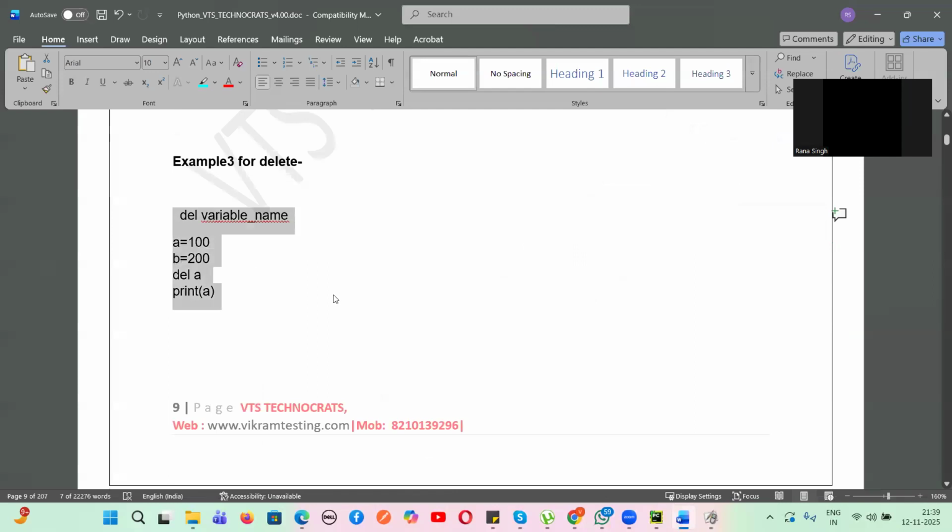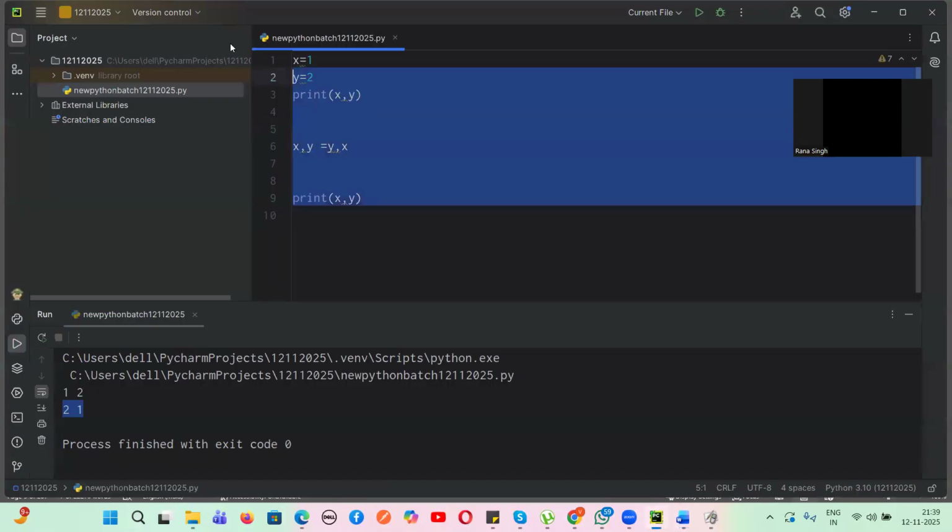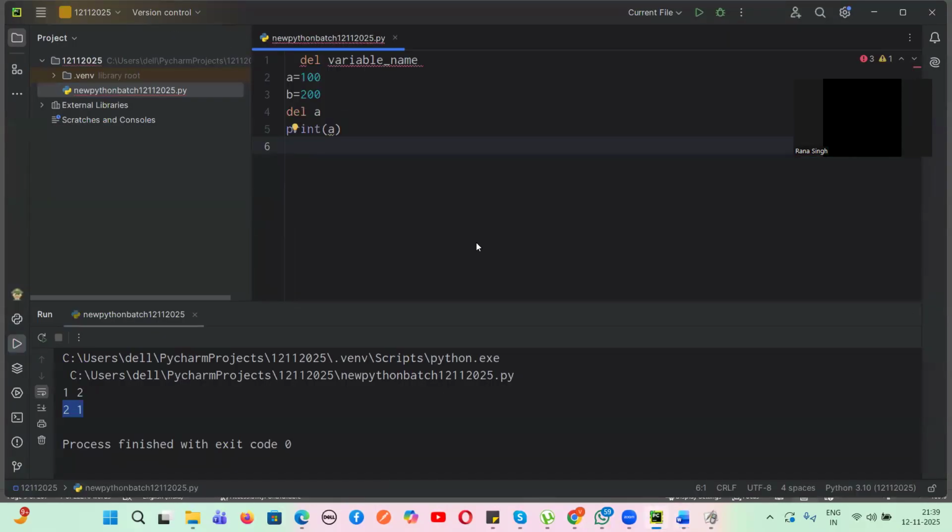This is how, guys, we delete a variable. Let's suppose this is a variable, and we want to delete a particular variable. We use a keyword called del.